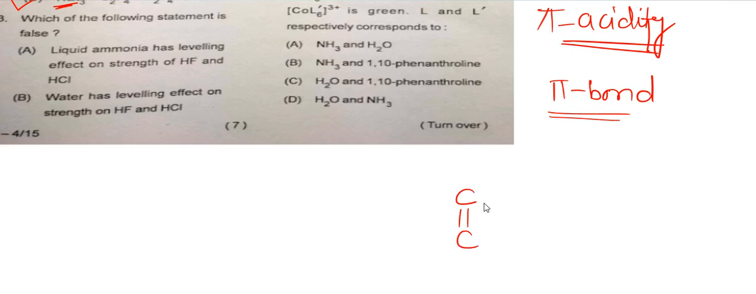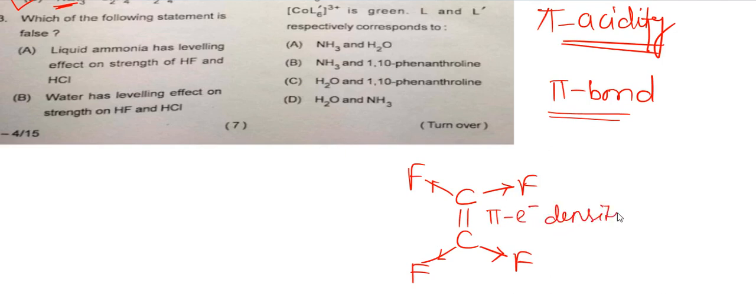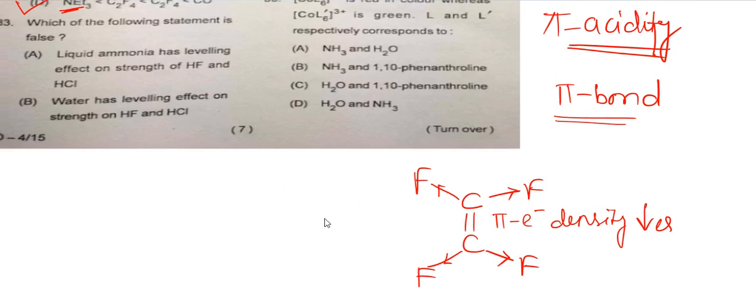Double bond C, fluorine, fluorine. Again it contains fluorine, so it will pull the electron. The pi electron density decreases. Okay, so this is in the second option. So option B. Option D is the correct answer.